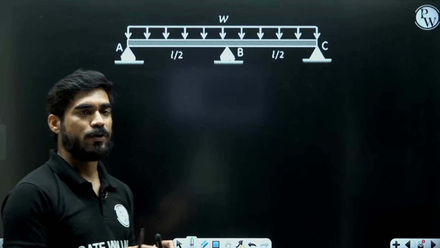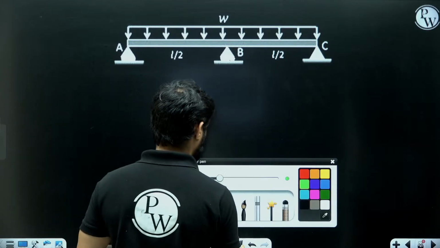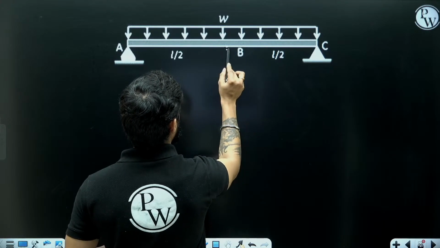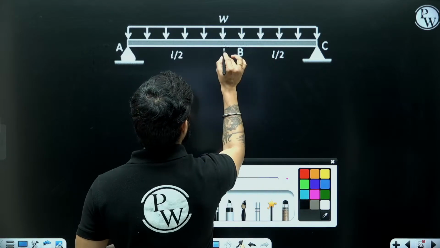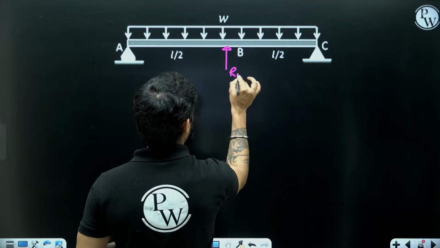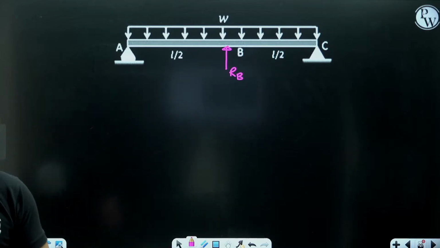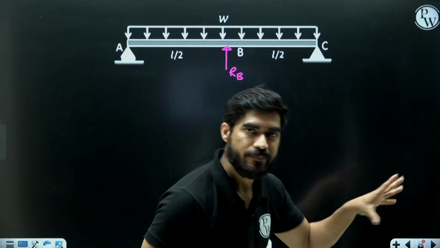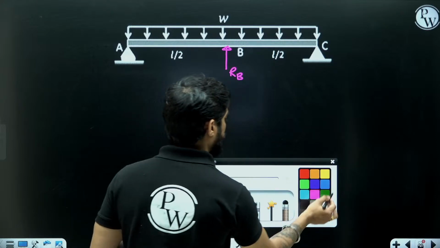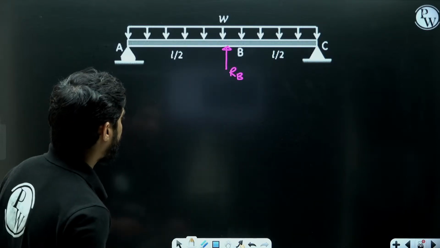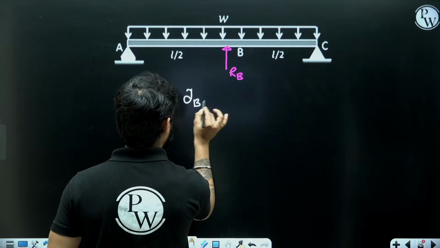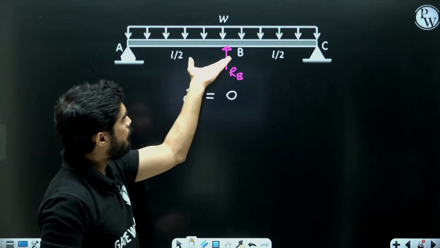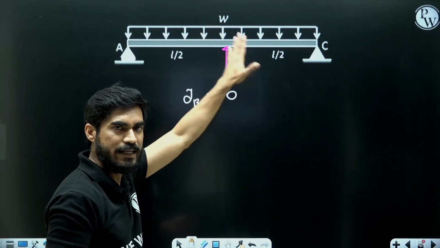Let's remove the support at point B. Let's say there is no support at point B. So when I remove the support at point B, I will apply a reaction, let's say this is RB. Now, in order to find RB, I will apply compatibility equation. And what will be my compatibility equation? I know that at point B, deflection must be equal to 0. Why? Because at point B, you have a roller support. So vertical deflection at B must be 0.